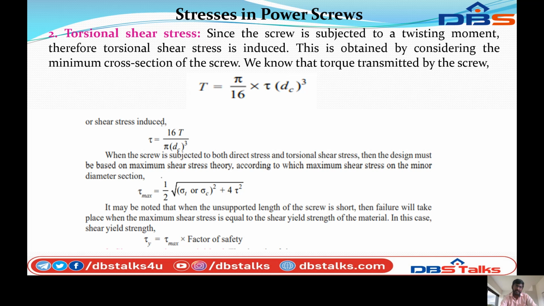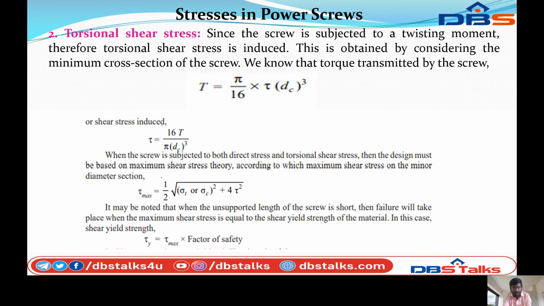So next, the second stress, total shear stress. Since the screw is subjected to a twisting moment, torsional shear stress is induced. It is obtained by considering the minimum cross section of the screw. We know that the torque required for the screw T is equal to pi by 16 into tau into dc cube, or the shear stress induced tau is equal to 16 into T by pi into dc cube.